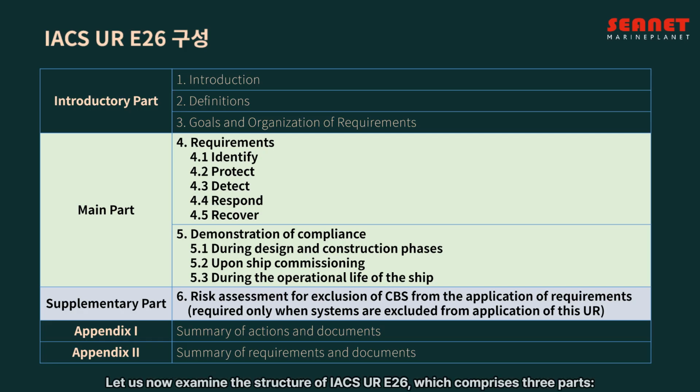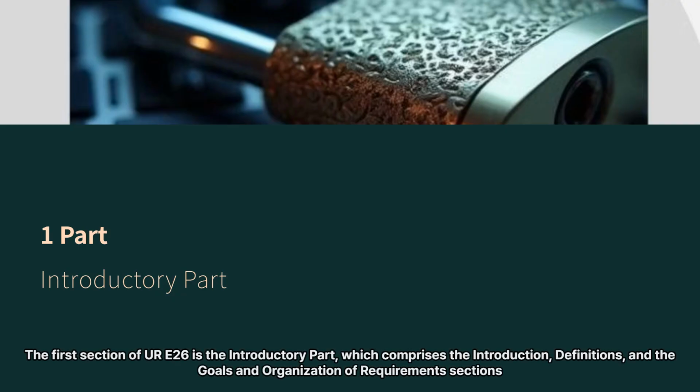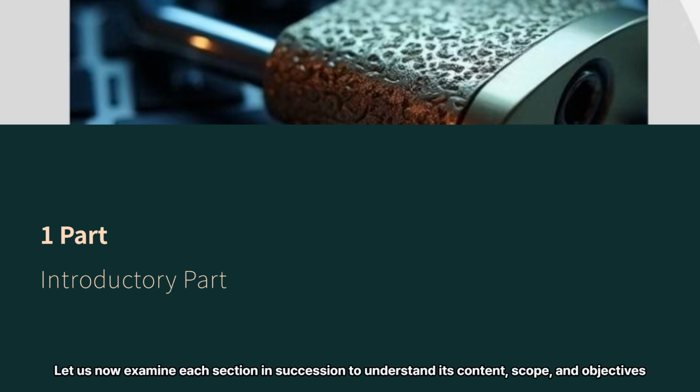ships. Let us now examine the structure of IACS UR E26, which comprises three parts: the introductory part, the main part, and the supplementary part. We will review each part in sequence to understand its purpose, scope, and key elements. The first section of UR E26 is the introductory part, which comprises the introduction, definitions, and the goals and organization of requirements sections. Let us now examine each section in succession to understand its content, scope, and objectives.